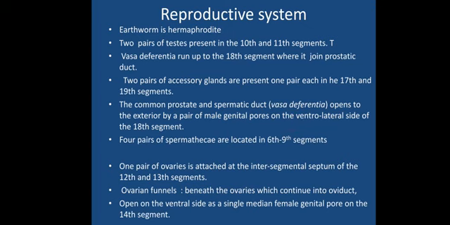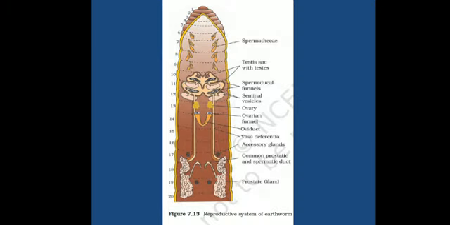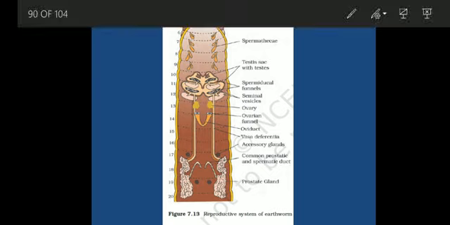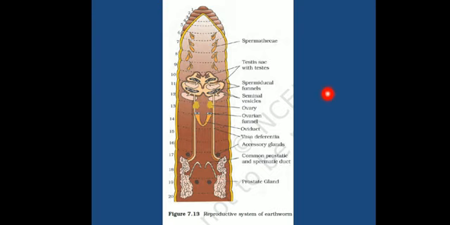Four pairs of spermathecae are located in the 6th to 9th segments. So this was all about the male structures. Now here you can see the spermathecae. Spermathecae are pouch-like structures where the sperms will be stored.